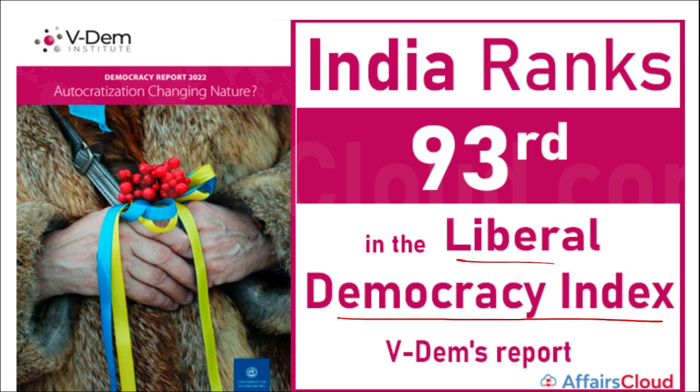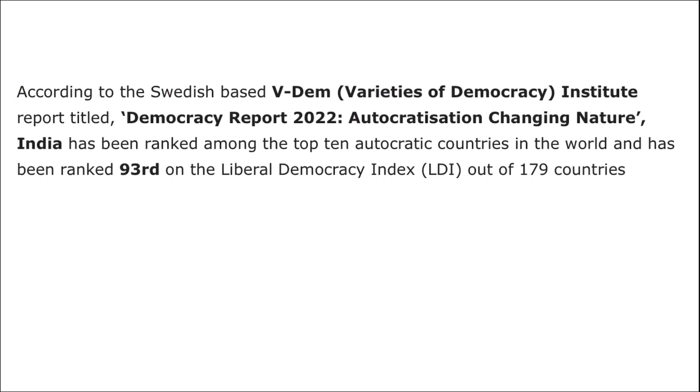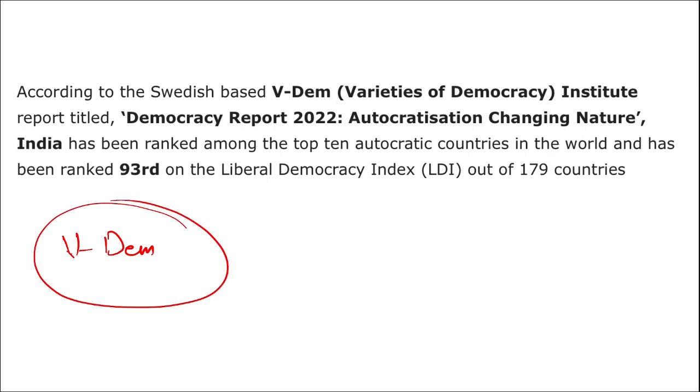So recently, what is the rank of India in the Liberal Democracy Index? The first important thing you need to remember is that the rank of India is 93. Then the question will be asked: this Liberal Democracy Index, or generally we say democracy index, was released by which organization? It is VDEM. VDEM is a Sweden-based institute that released this democracy index.